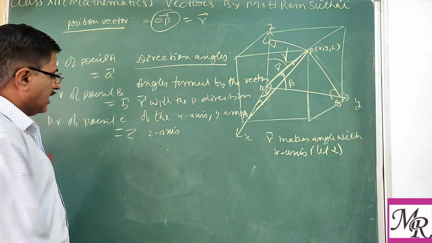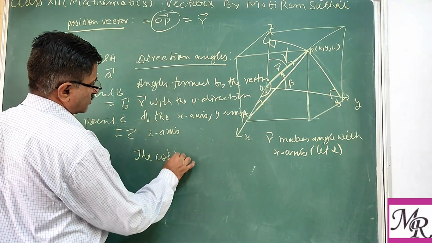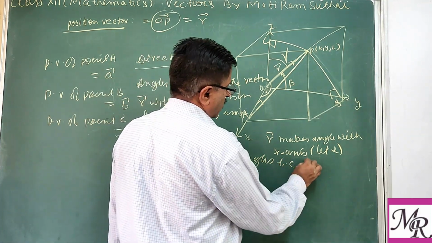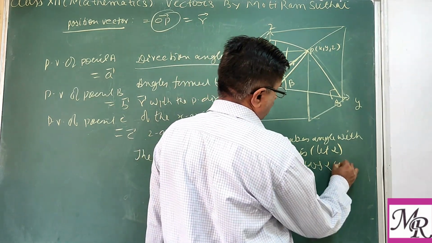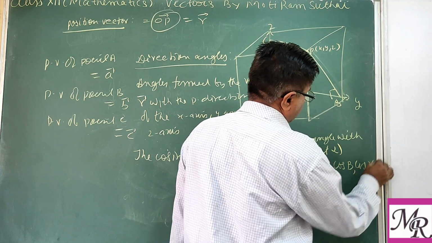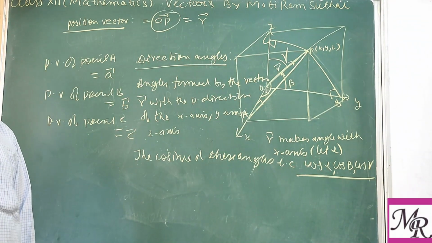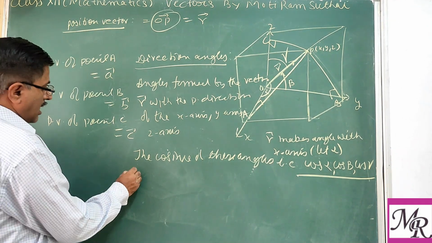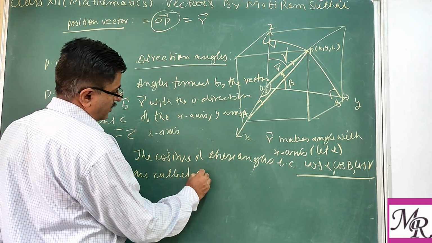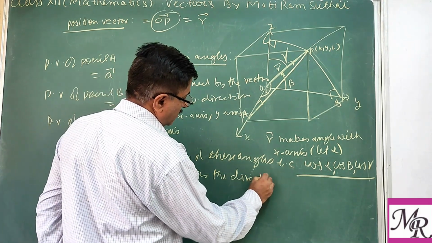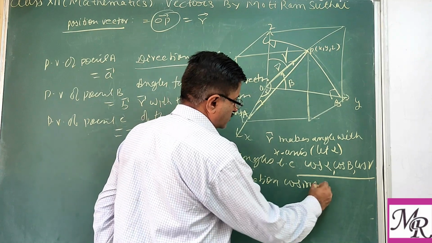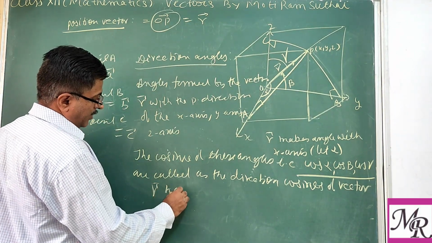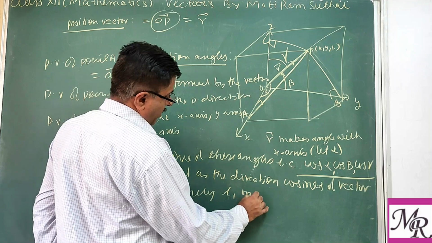The cosines of these angles, that is cos alpha, cos beta, cos gamma, are known as the direction cosines of the vector r, namely we give the new names L, M, N.